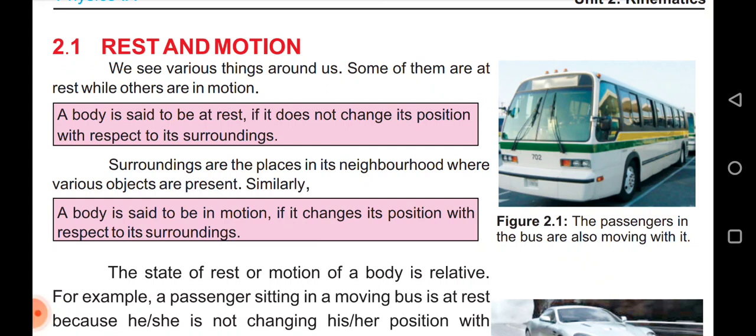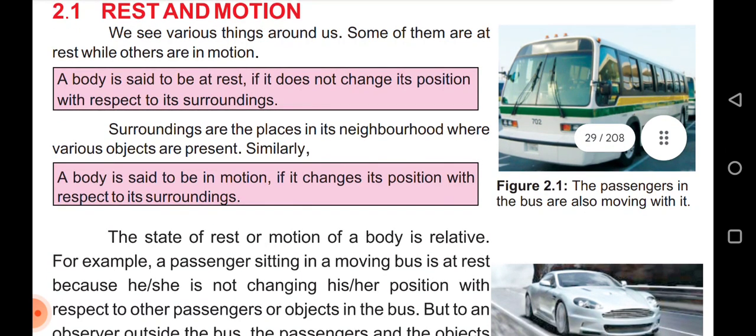We see various things around us. Some of them are at rest while others are in motion. A body is said to be at rest if it does not change its position with respect to its surroundings. Surroundings are the places in the neighborhood where various objects are present. Similarly, a body is said to be in motion if it changes its position with respect to its surroundings.